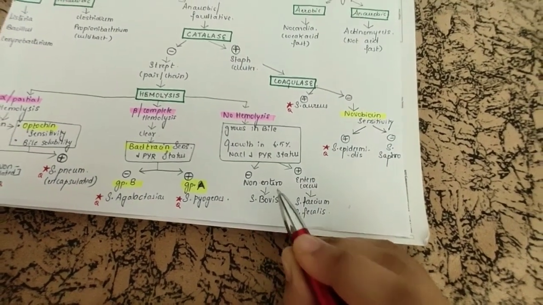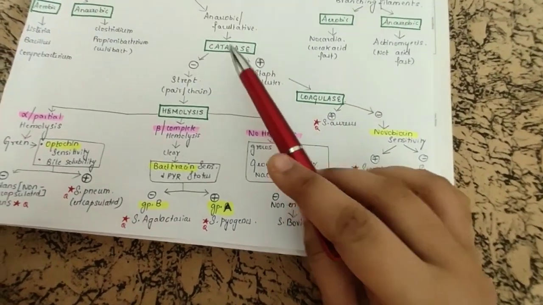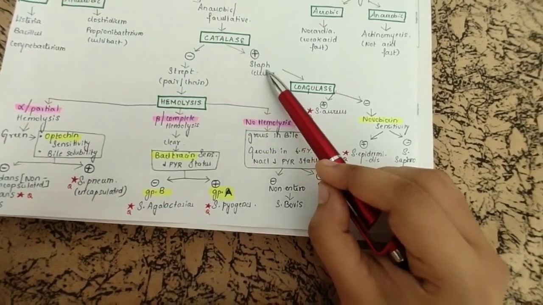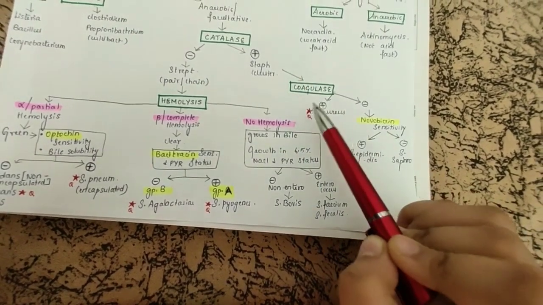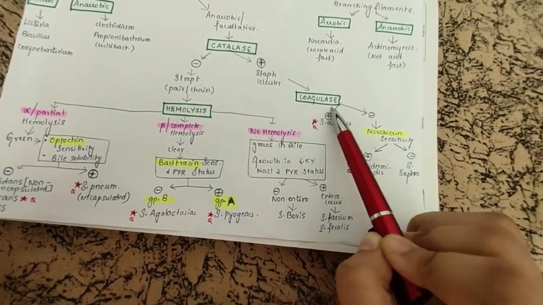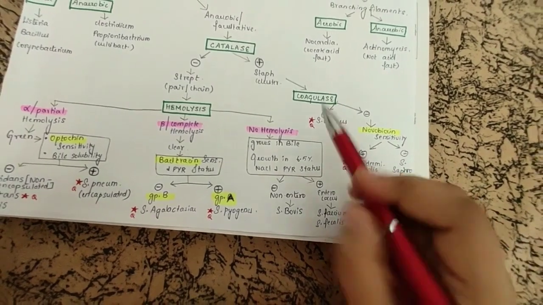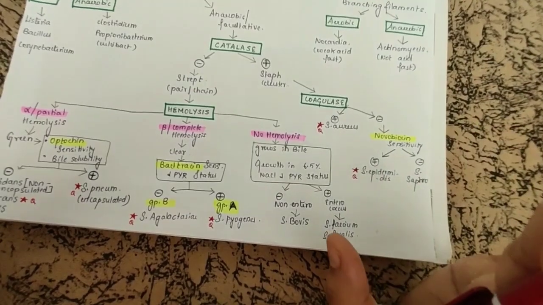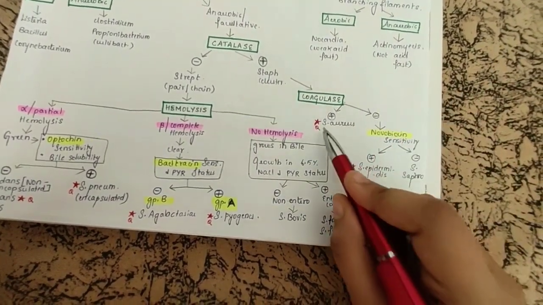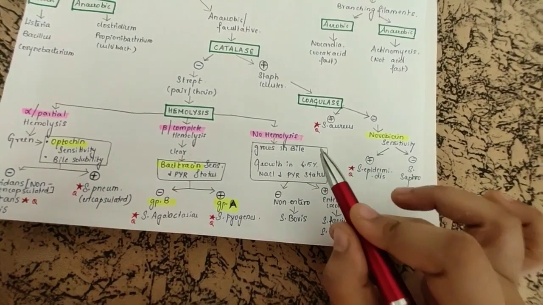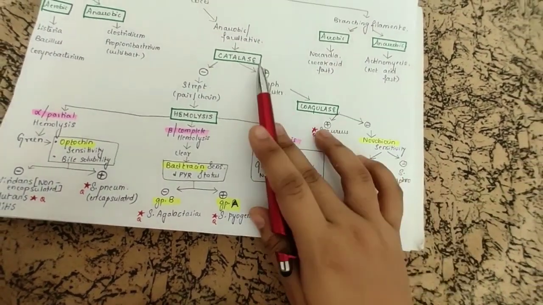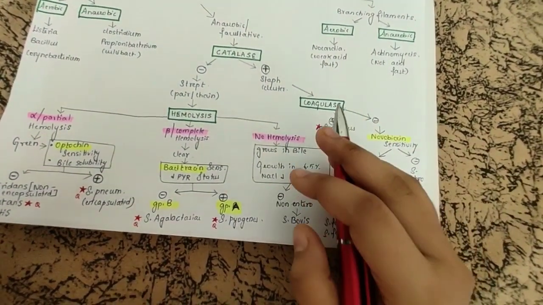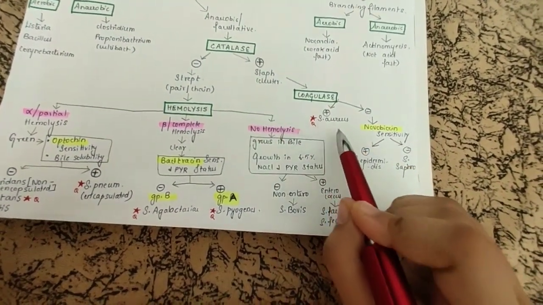Coming on to the catalase: if it is negative, it is the Streptococcus family, we saw already, and if it is positive, it is Staph. Among the Staph, we have to differentiate by coagulase test. If it is positive, then it is Staph aureus. This is a very repeated question, and if they are asking about Staph aureus, they will give in the question that it is coagulase positive and catalase positive, and they will confuse with all the options. So if it is double C positive, that is coagulase positive and catalase positive, it is Staph aureus.